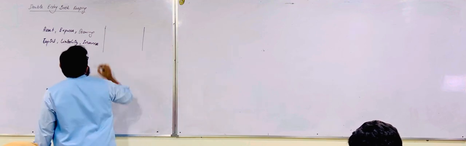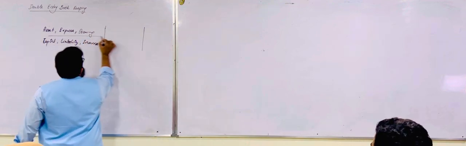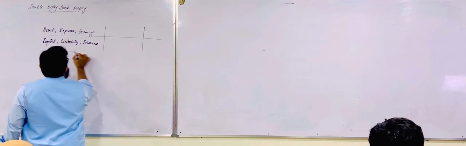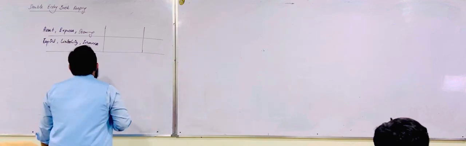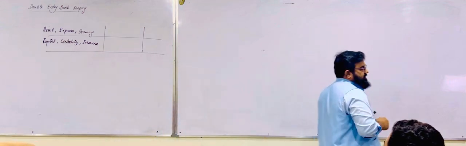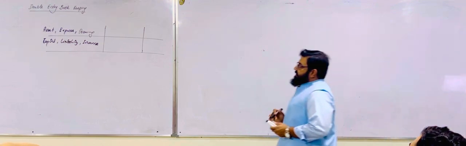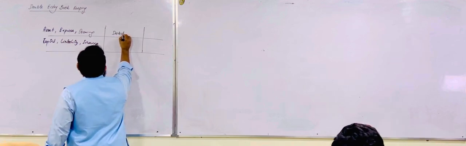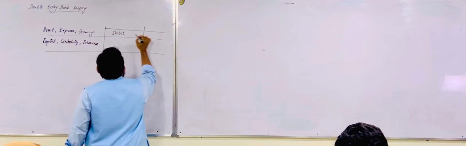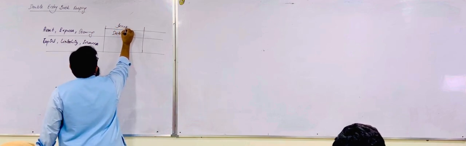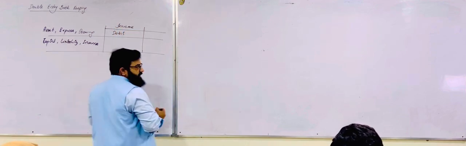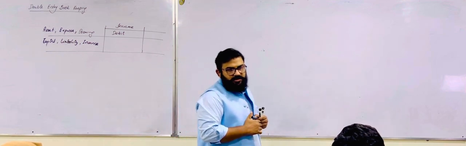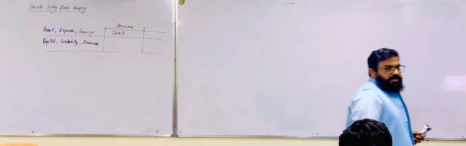If we consider the nature of these accounts in accounting, whether it is an asset, expense, or drawing, its nature is debit. Basically, its nature is debit. If there is an increase in assets, increase in expense, increase in drawings, it is a debit.